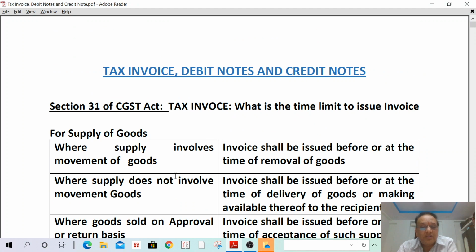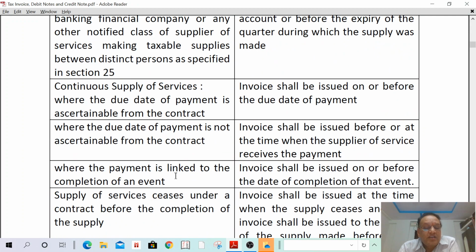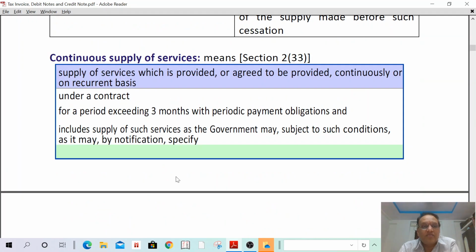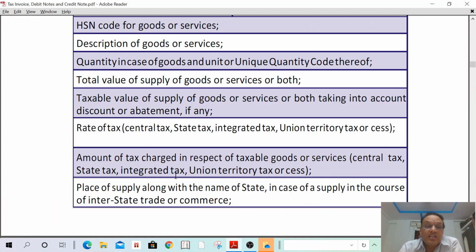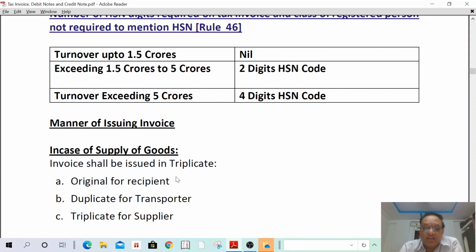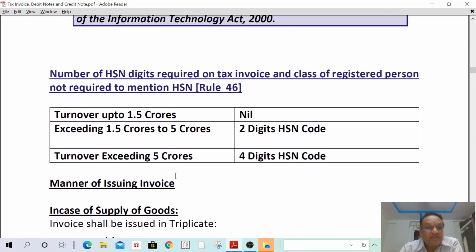We have studied the time limit to issue tax invoice in case of supply of goods and services, the details of tax invoice and the manner of issuing tax invoice. HSN code details also we have studied today.